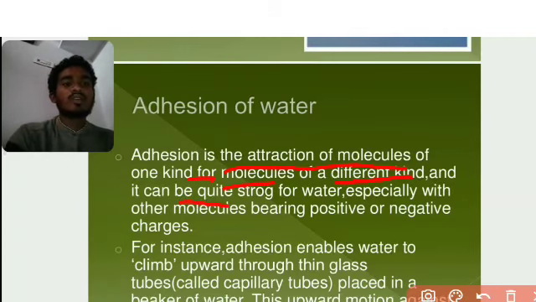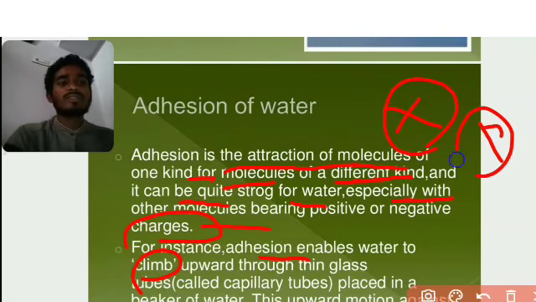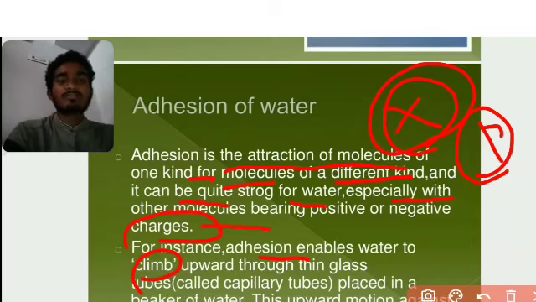It can be quite strong for water, especially with other molecules bearing positive and negative charges. For instance, adhesion enables water climbing. Water climbing means, for example, in a plant we have xylem and phloem. Phloem is the conduction of food materials, and xylem is the conduction of water. Water can move in the upward direction, which we call climbing, so the adhesion process is there in the climbing of water, upward through thin tubes called capillary tubes.